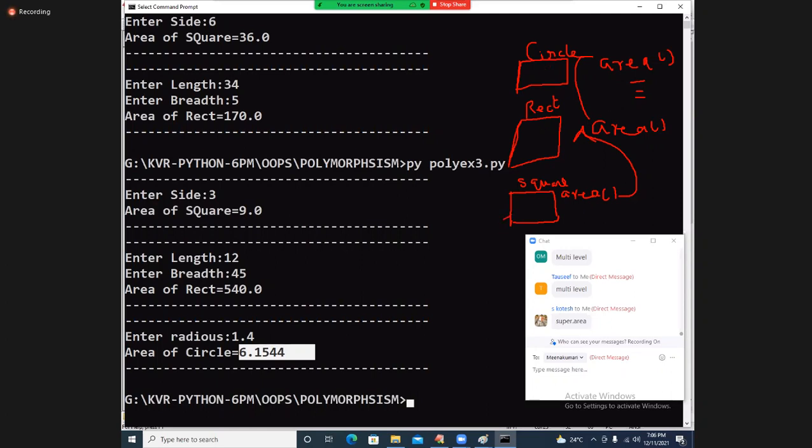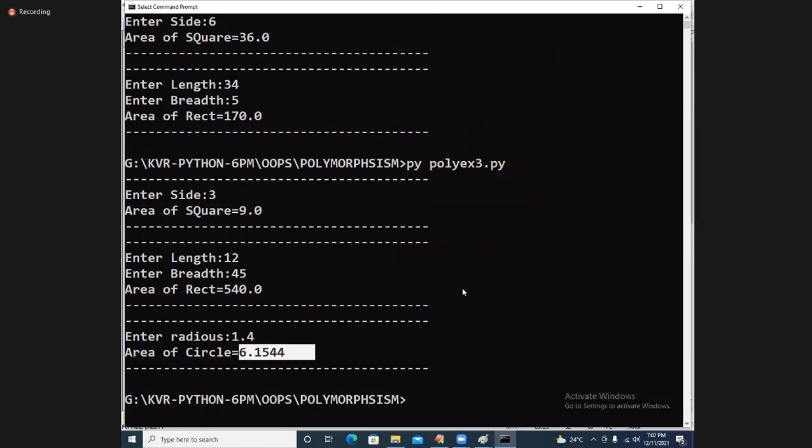But my requirement today is from the square class to circle, I want to call it. I don't want to call this method. From the square area method, I want to call this method. You cannot write like this, guys. Super function like this you cannot write. You cannot write this statement. First of all, did you understand this requirement? Please confirm it. Did you understand?